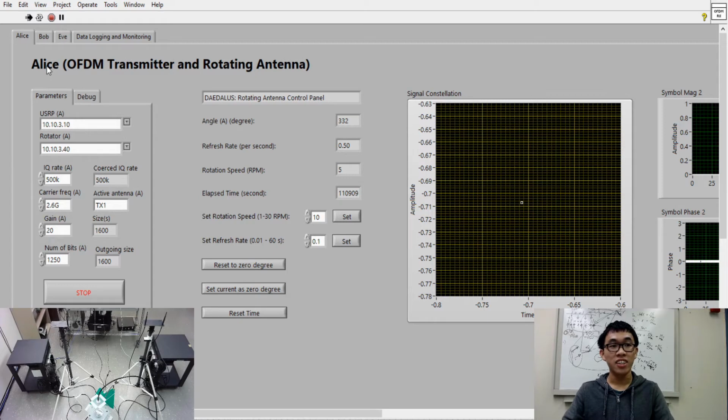So this tab right here is for Alice, and we can view Alice's parameters as well as the signal being sent by Alice. For this demonstration, we'll be transmitting on 2.6 GHz along with these other parameters shown. Alice has two USRPs and two antennas, as the rotating antenna will be used for transmitting the key bit signal, and the static antenna will be used to transmit the jamming signal to perform the iJam technique.